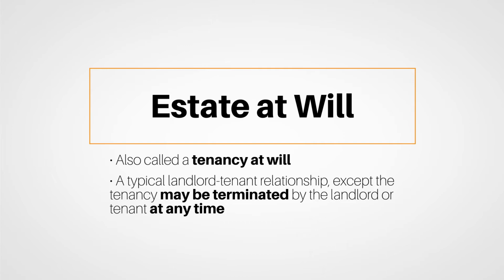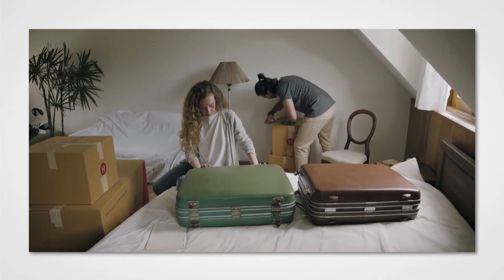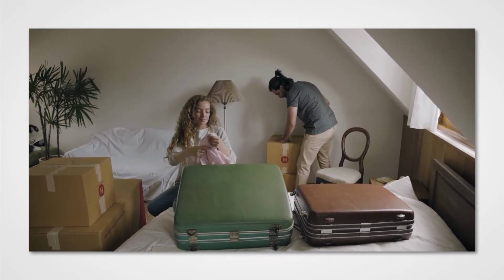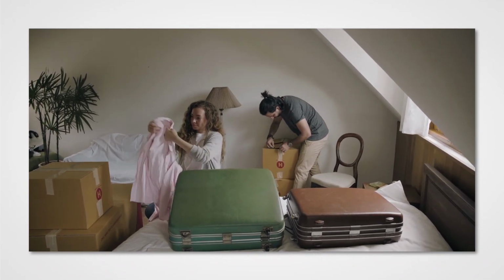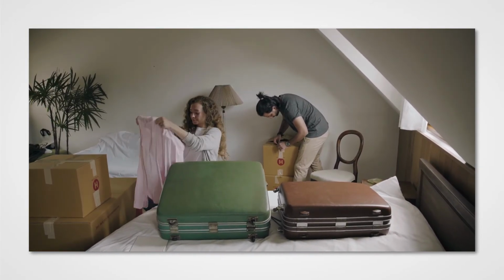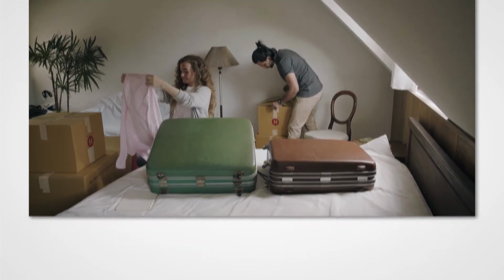An example might be that you have a room available in your home and a family member or friend needs a place to stay for a week or maybe a month, maybe just long enough for them to find their own place. This situation would be appropriate for an estate at will.